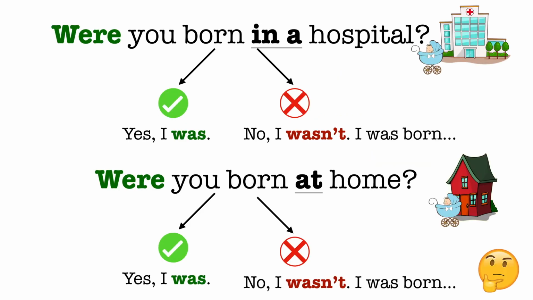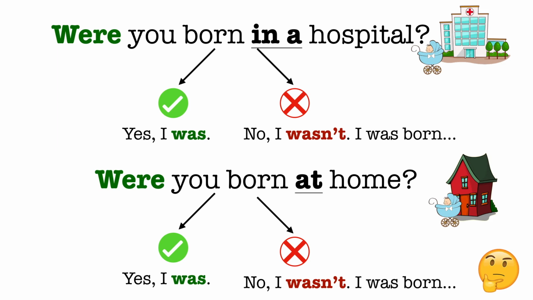I have two questions for you. Question number one. Were you born in a hospital? You can answer yes, I was, or no, I wasn't. I was born in a plane, for example, or at home. So, were you born in a hospital? Good. And the second question, were you born at home? Again, you can say yes, I was, or no, I wasn't. I was born in a hospital. So, were you born at home?